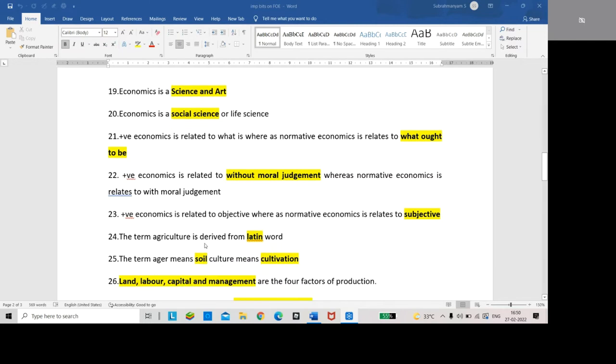The term agriculture is derived from Latin words. Agar means soil, culture means cultivation.